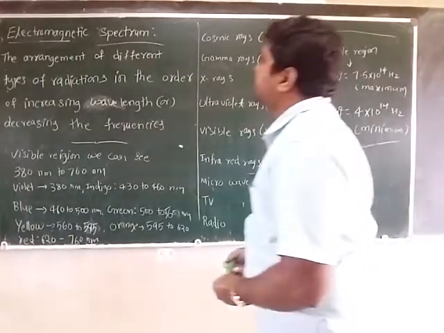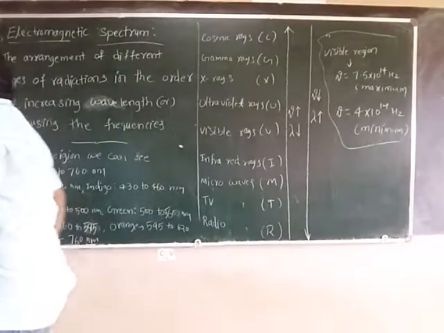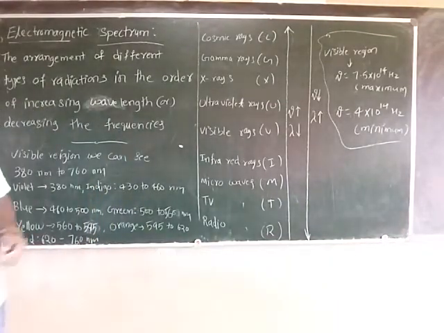Now we will see the electromagnetic spectrum. So what is the electromagnetic spectrum?